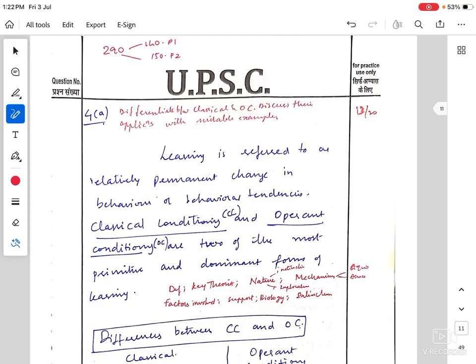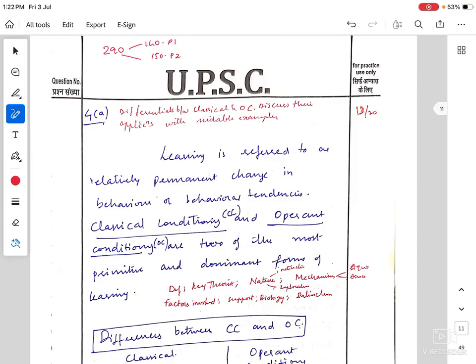So this session is about, in the previous session we covered the 10 markers of paper 1 of the 2024 question paper. So in this session we will be covering the 15 markers and 20 markers. There will be a little difference in answering the 10 markers and the 15 and 20 markers, so pay attention to that. And how do you elaborate, how do you fill the space if you are not much aware of the topic.